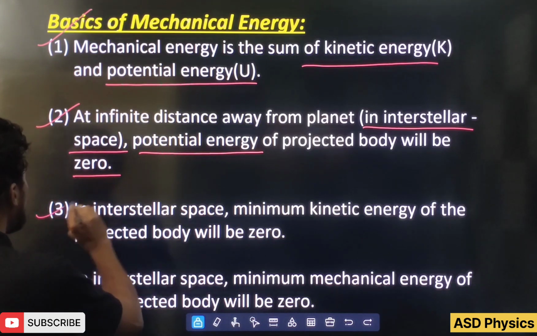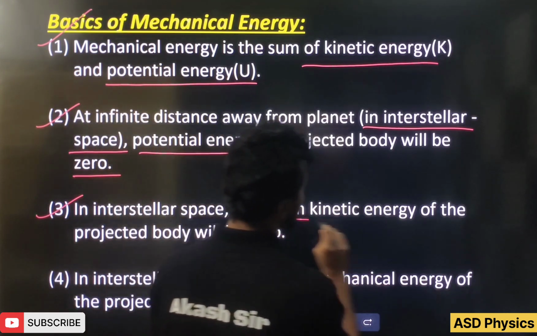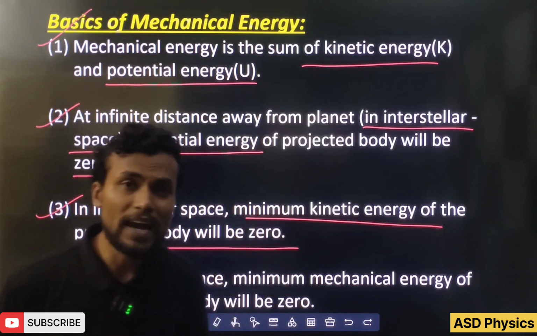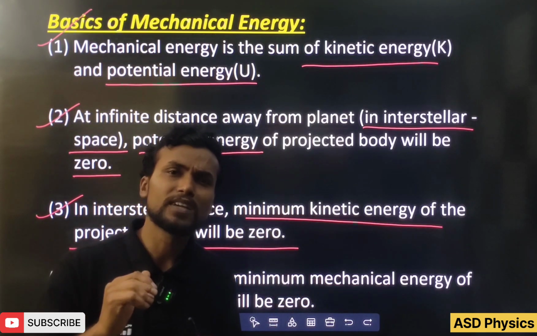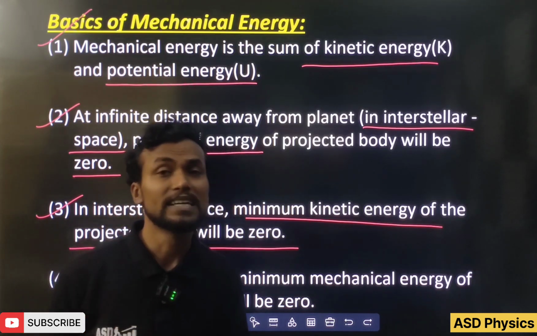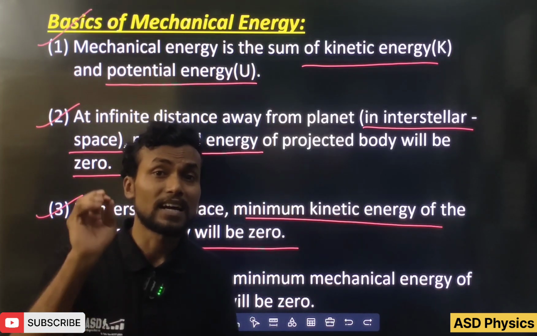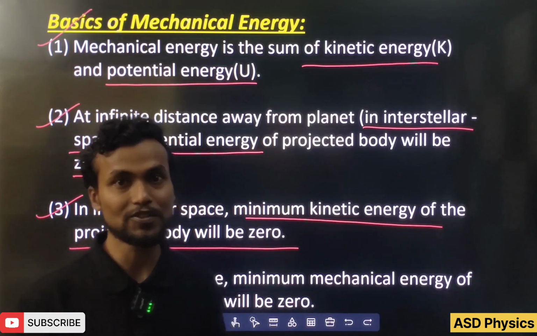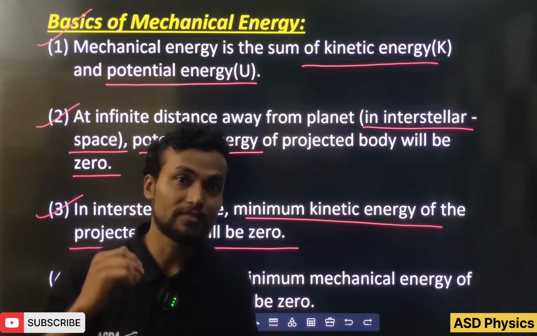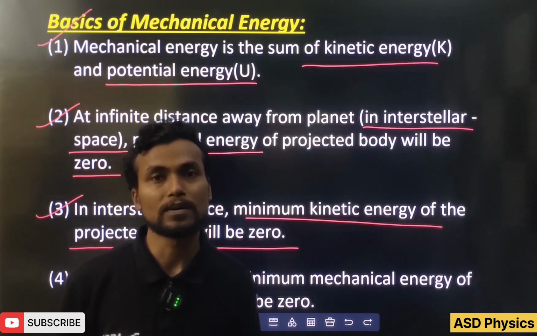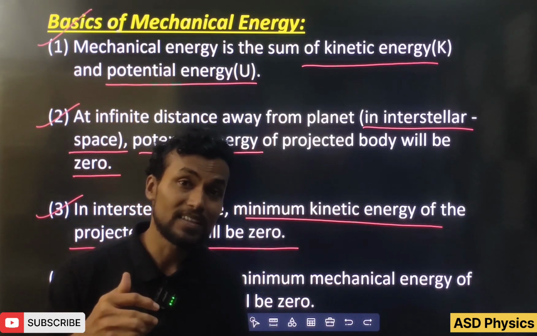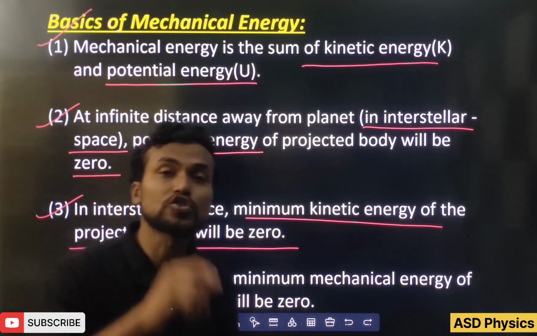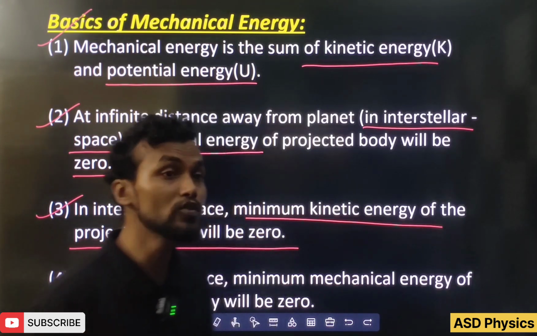In that situation, potential energy how much? 0. Next one, students, in interstellar space, minimum kinetic energy of the projected body will be 0. Why am I telling minimum kinetic energy? Because if we throw the object with the escape speed, then in interstellar space the kinetic energy is 0. But we can throw more than the escape speed also. Like I told, 11.2 km per second, we can throw with more than 11.2 km per second also. In that situation, what will happen? The kinetic energy will be more than 0. That's why here we have written minimum kinetic energy 0, so that we can calculate the escape speed value exactly.